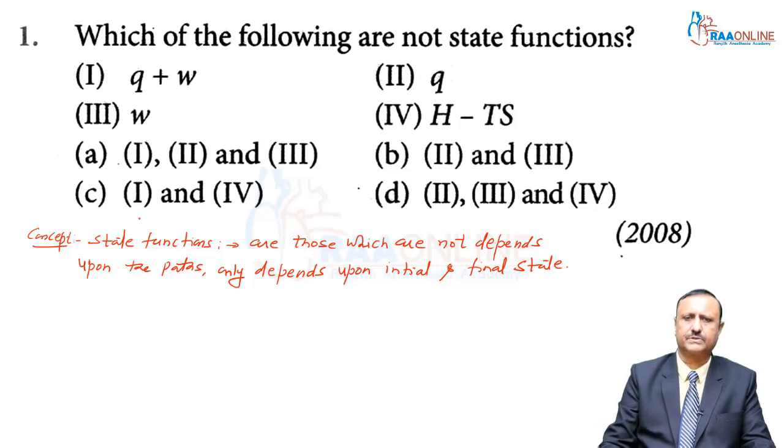Here, my dear students, state functions are those which do not depend upon the path. They only depend upon the initial and final states. So these are called state functions. Now we can see the answer to this question. Looking at the second option, Q is heat, and you can also see work. Q, heat, and work are called path functions.